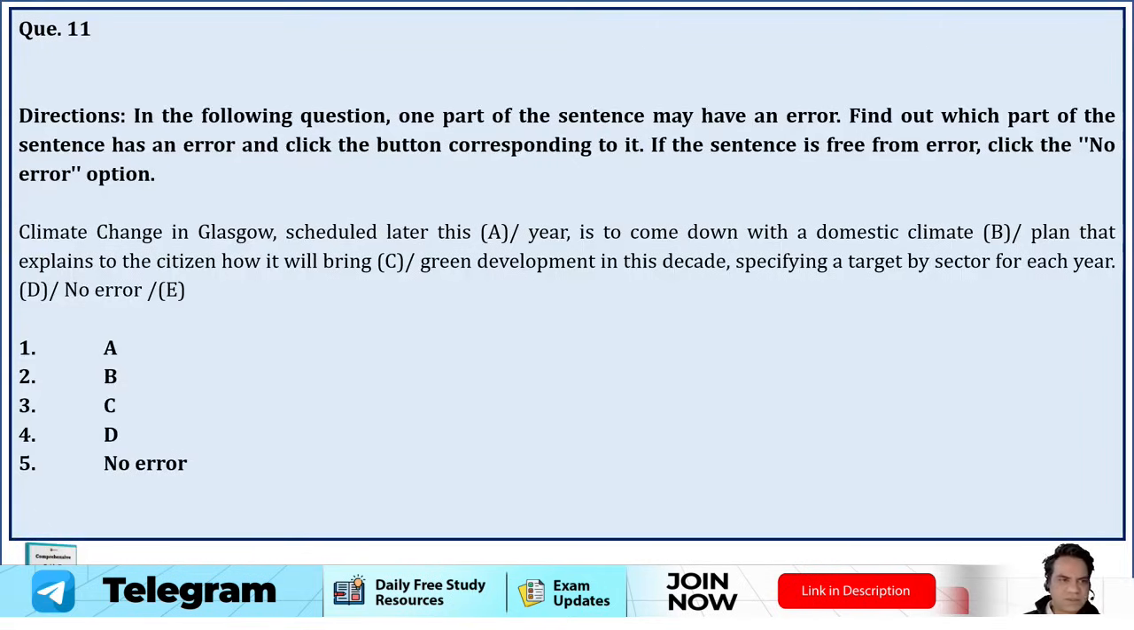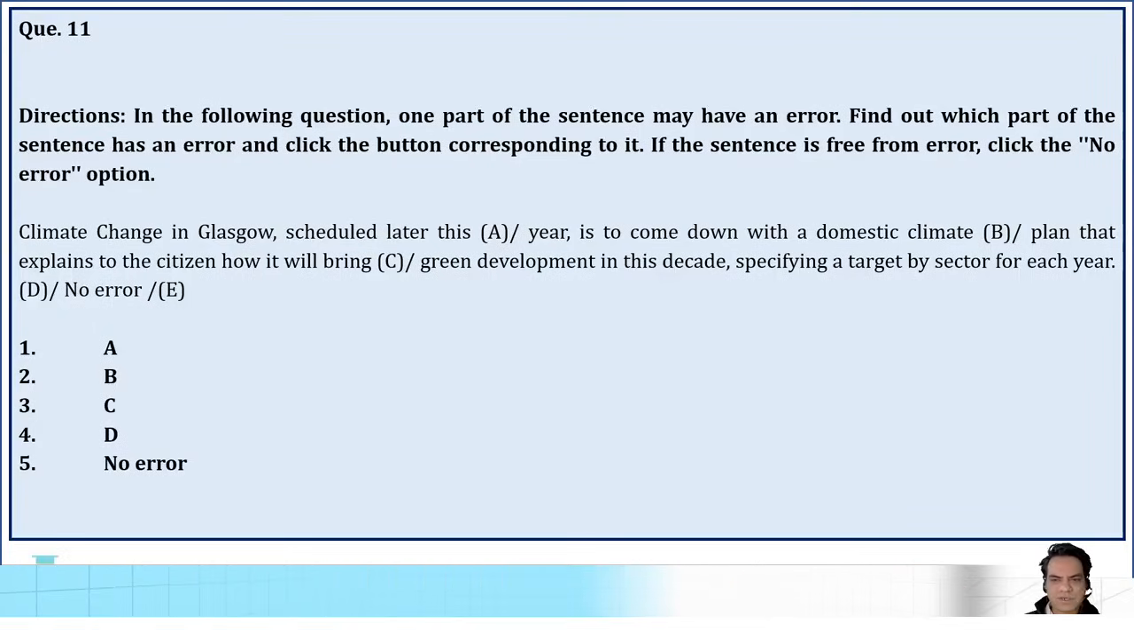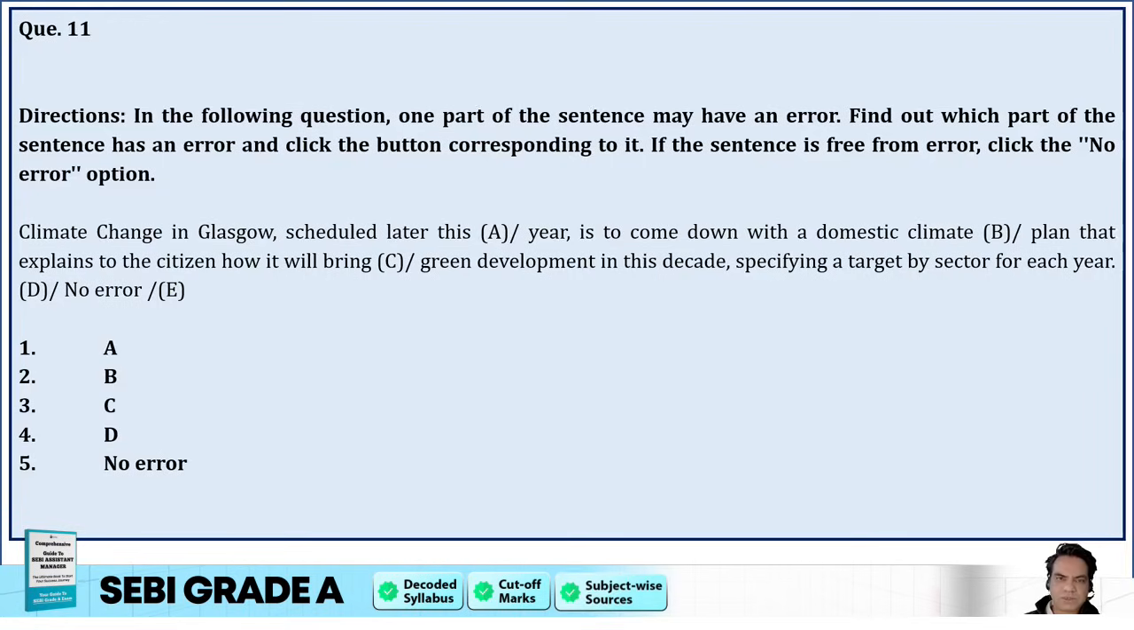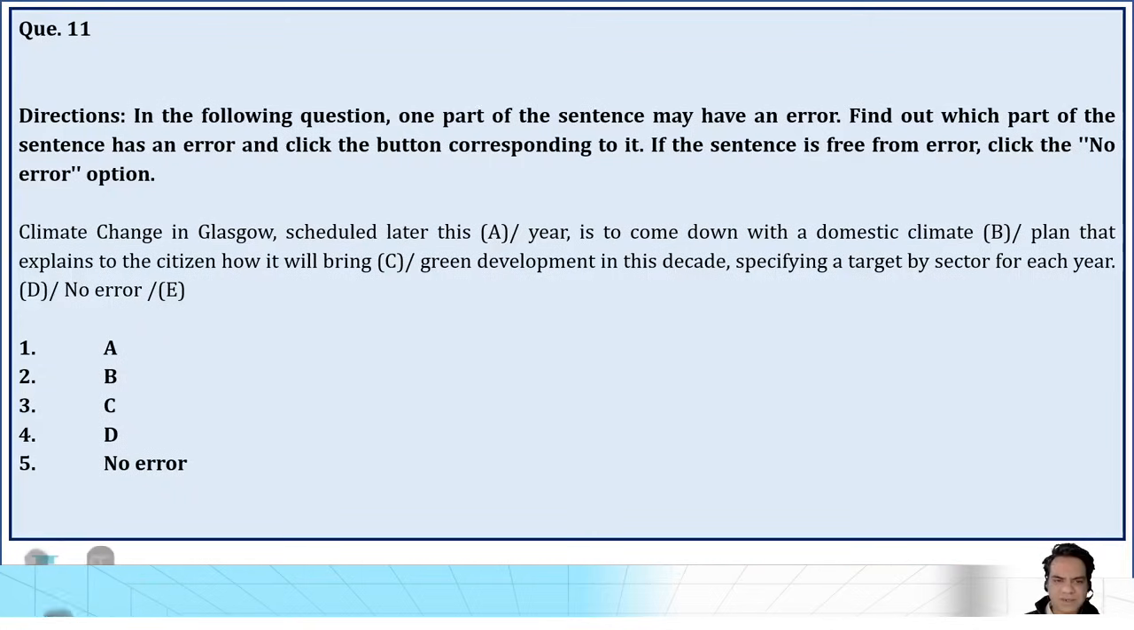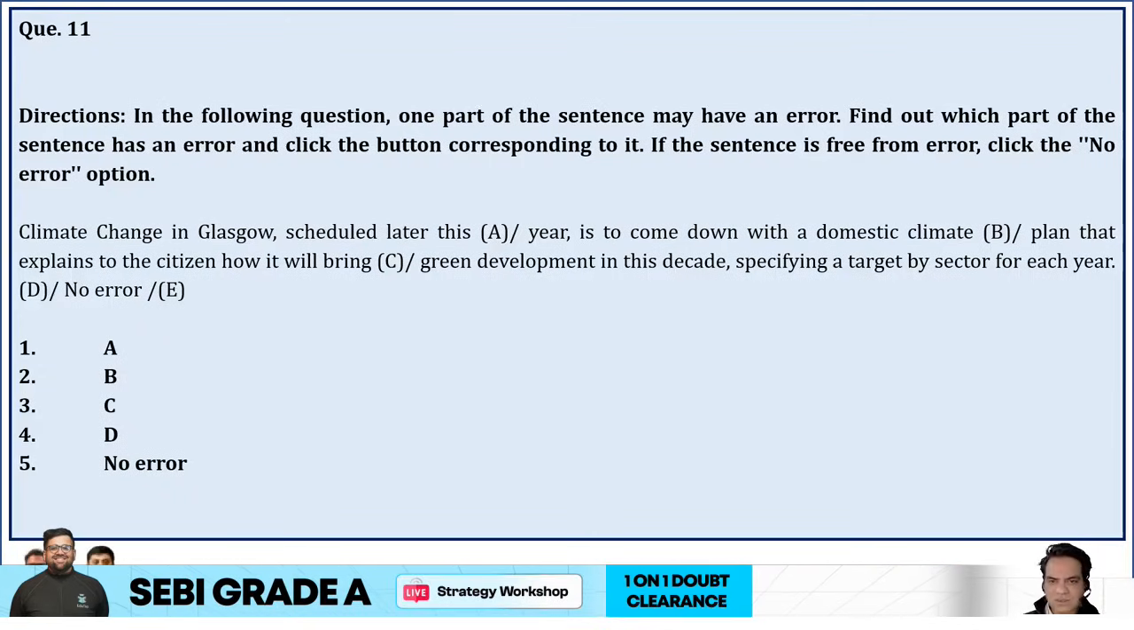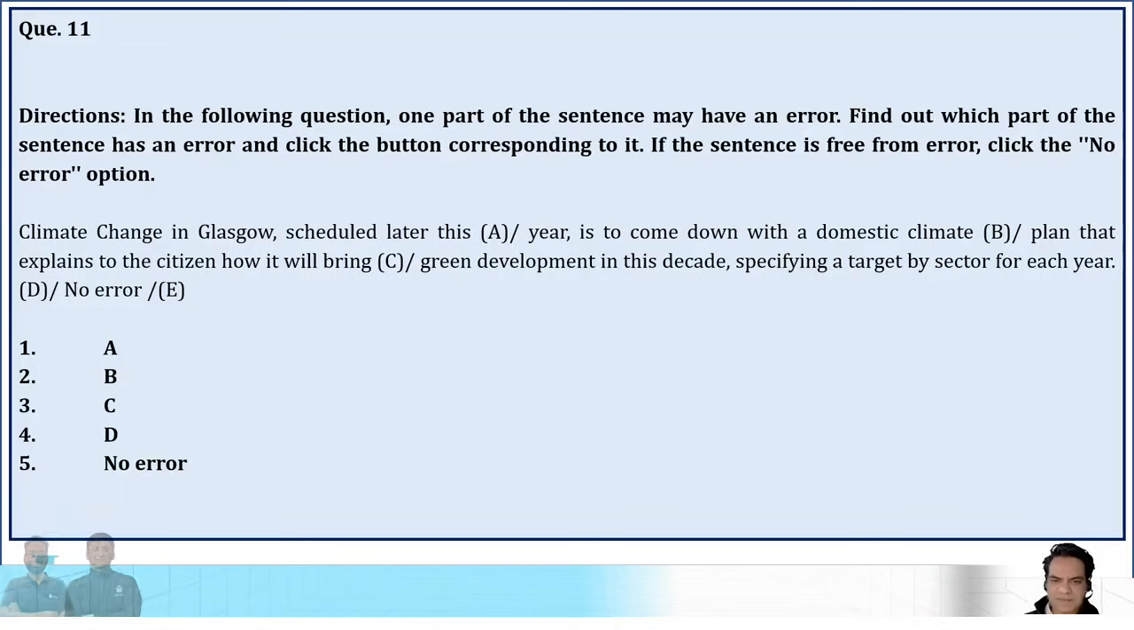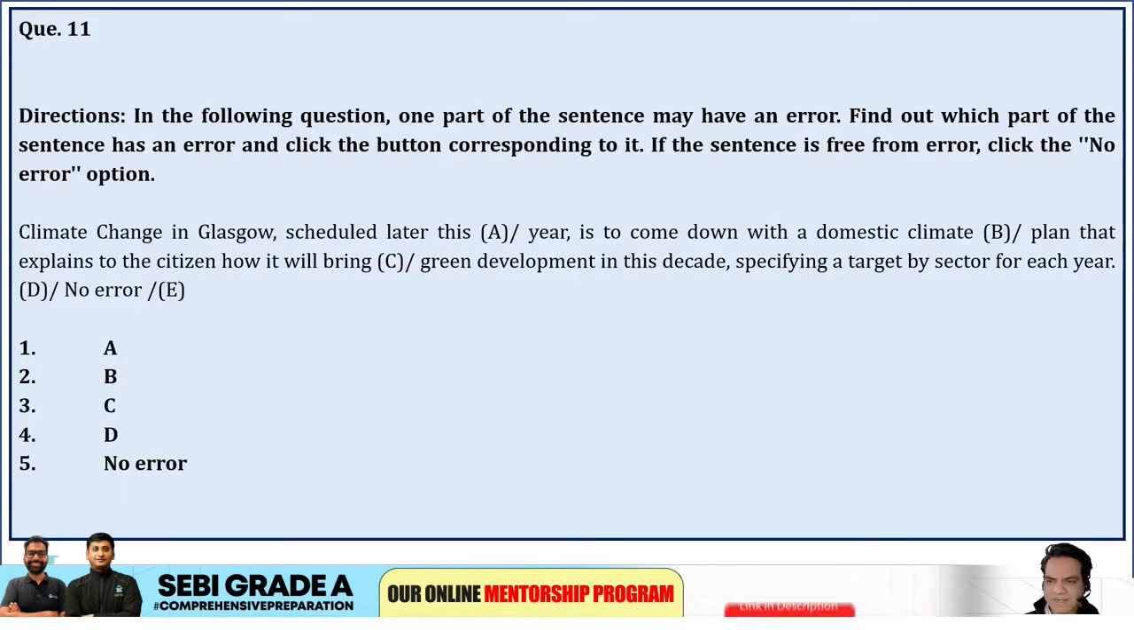Let's see, you are given a sentence which has been broken into 5 parts. You have to find which part has an error in it. If there is no error, then choose option 5. So let's read the sentence. Climate change in Glasgow scheduled later this year is to come down with a domestic climate plan that explains to the citizens how it will bring green development in this decade, specifying a target by sector for each year.